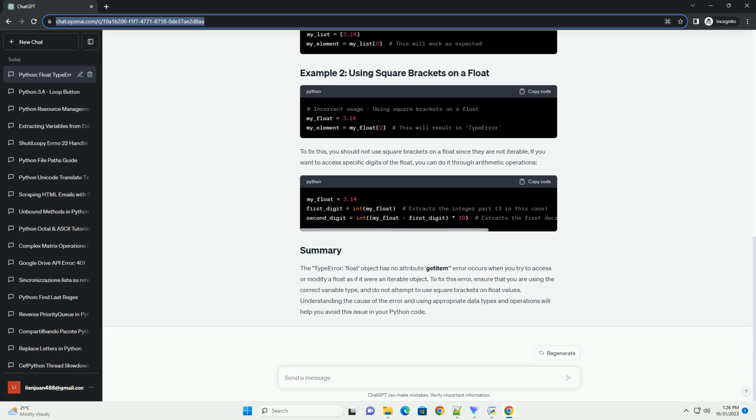If you want to access specific digits of the float, you can do it through arithmetic operations. The TypeError, 'float' object has no attribute '__getitem__', occurs when you try to access or modify a float as if it were an iterable object. To fix this error, ensure that you are using the correct variable type, and do not attempt to use square brackets on float values. Understanding the cause of the error and using appropriate data types and operations will help you avoid this issue in your Python code.